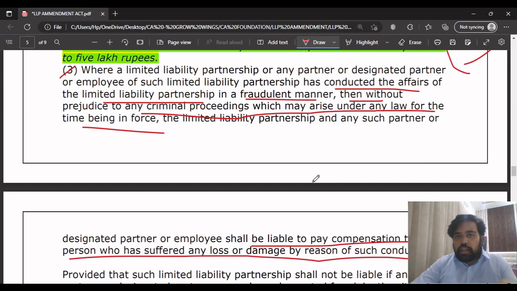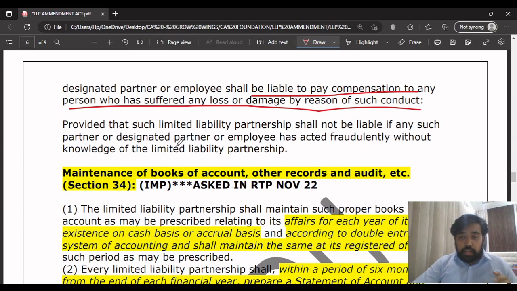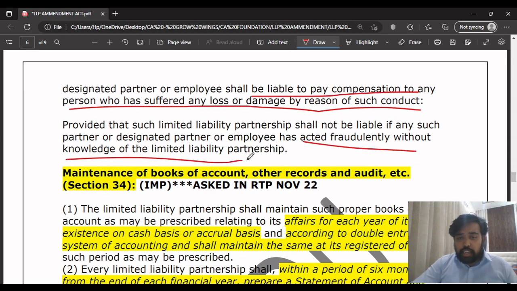Means that if they have defrauded the creditors or they have done fraudulent business, because of that fraudulent business or defrauding the creditors, the creditor has suffered a loss. In such a case, they have to compensate such creditor for the losses which he has suffered or the damages which the person has suffered. That's what they are trying to tell in point number 3. It's very simple. And the same thing, that if the LLP did not know that such partner, designated partner or employee was acting fraudulently, without the knowledge of the LLP, in such a case, LLP won't be held responsible.